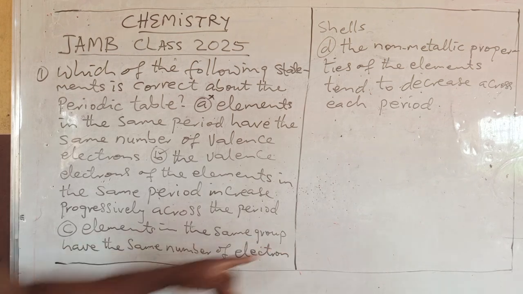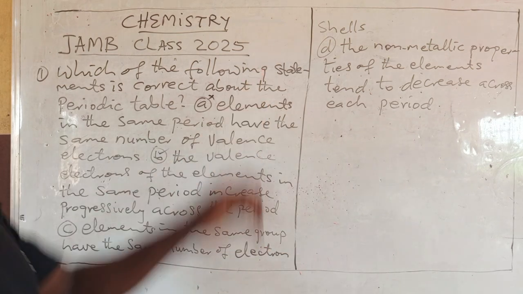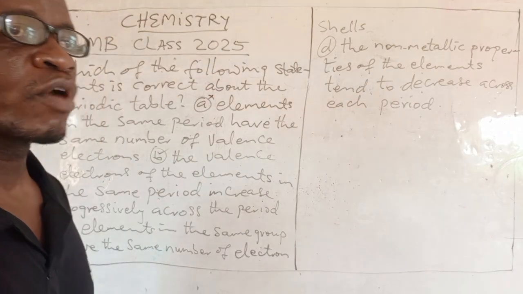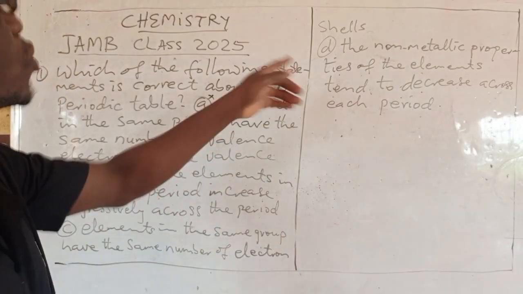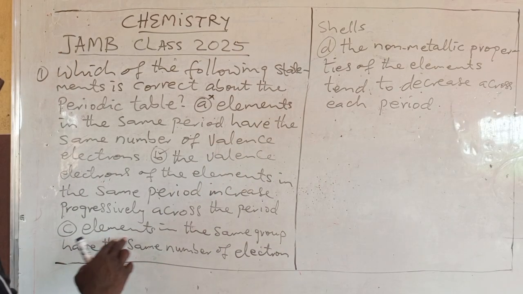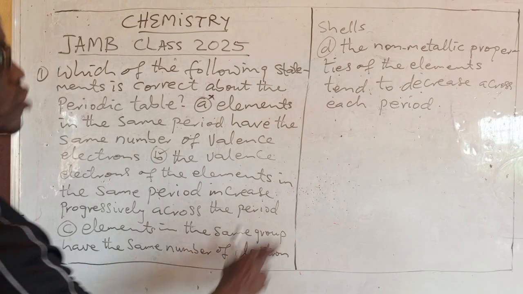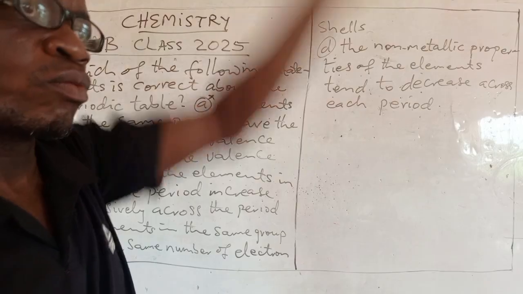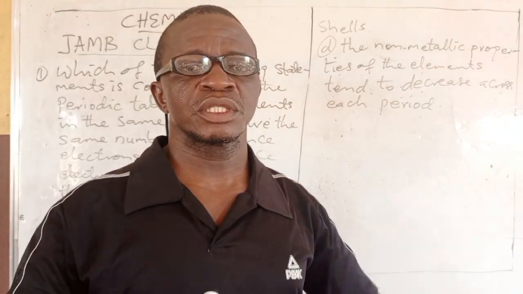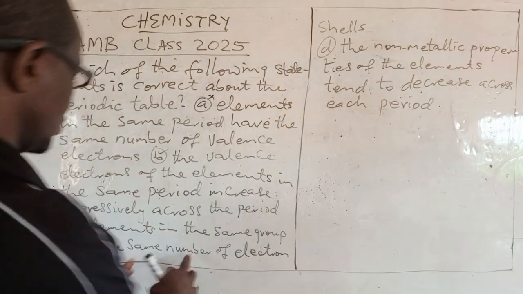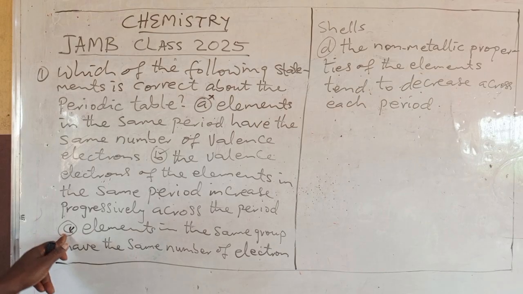Elements in the same group have the same number of electron shells. A group is moving from top to bottom, a period moving from left to right. So this one is not true. The same number of shells? No. The first one has one shell, the second one has two shells, the third one has three shells. So that cannot be correct. C is not correct.